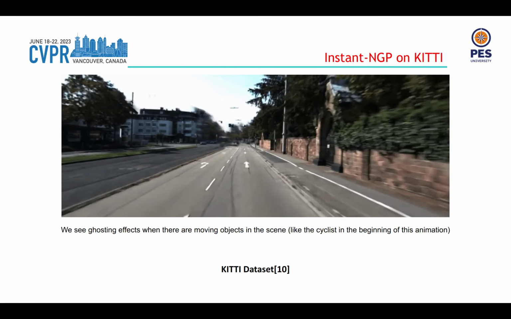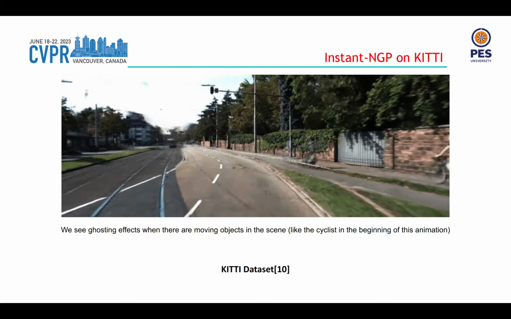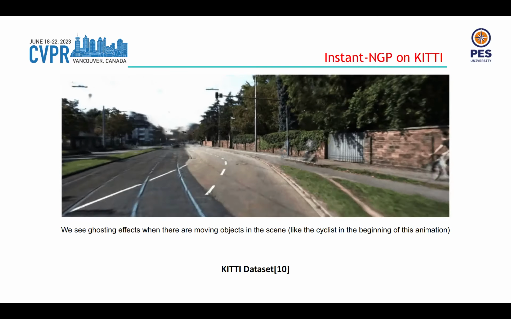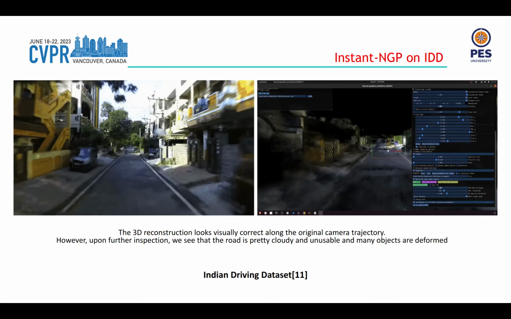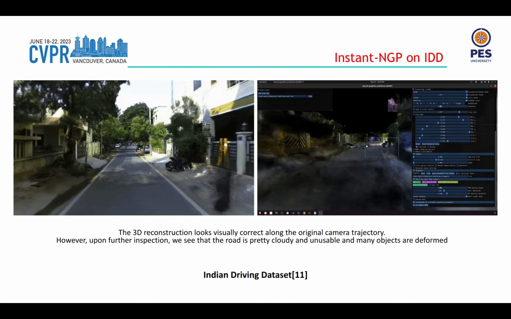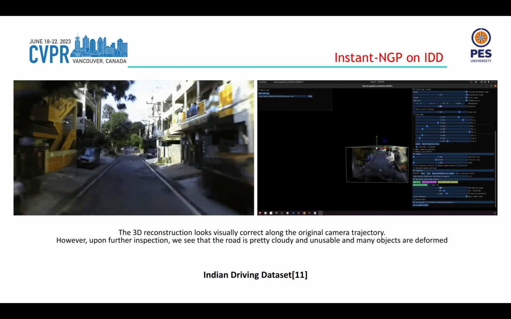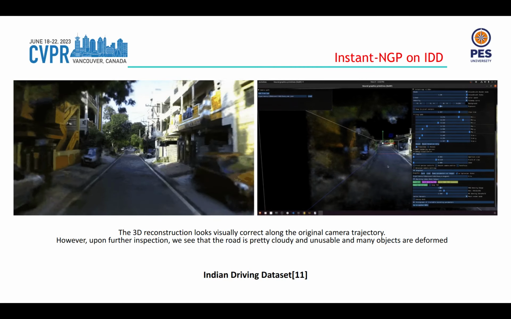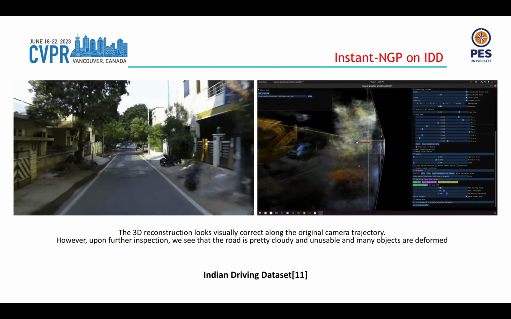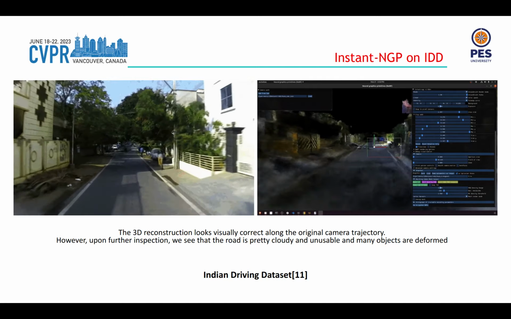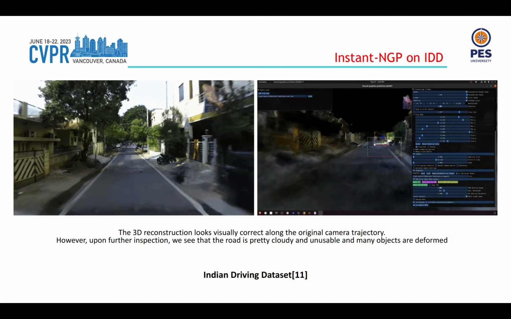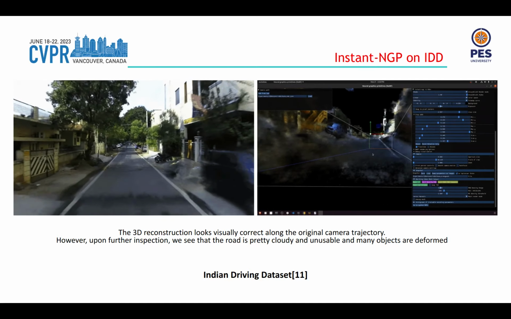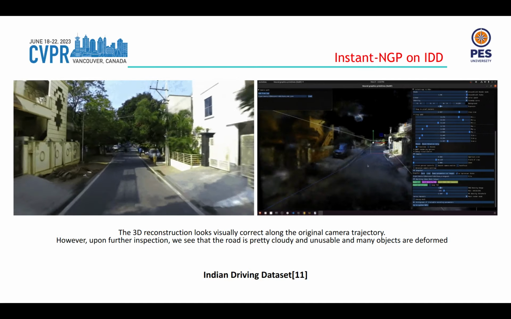We applied NeRFs on the KITTI dataset and saw similar results. Note the ghosting effect in the NeRFs due to the presence of moving objects. We trained Instant NGP on multiple sections of the Indian driving dataset and observed that though the 3D reconstruction looks visually correct along the original camera trajectory, upon further inspection, we see that the road is pretty cloudy and unusable, with many objects being deformed due to the lack of variety in viewpoints.